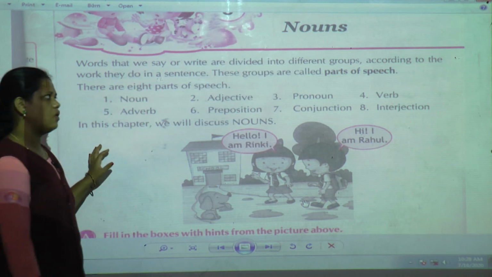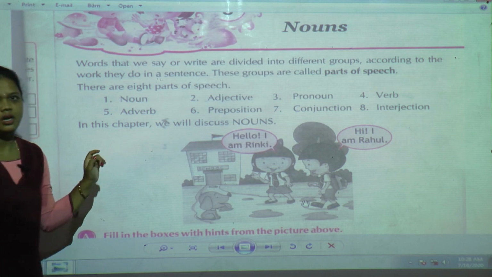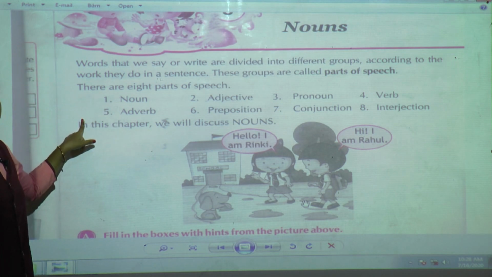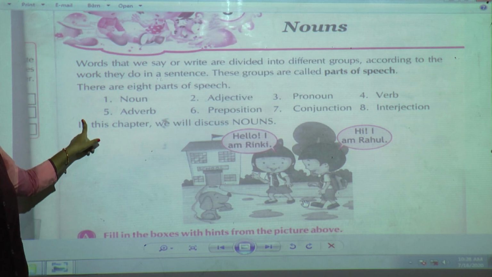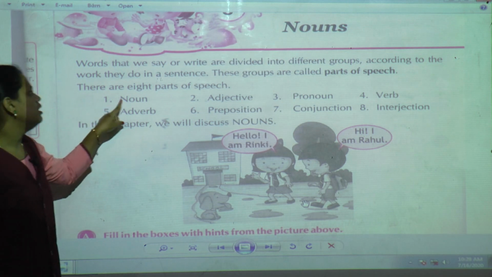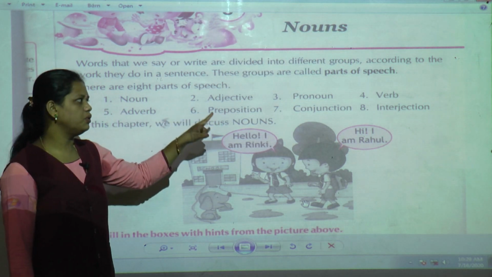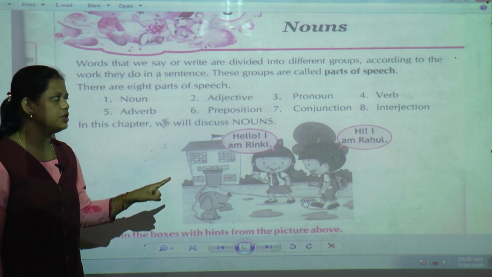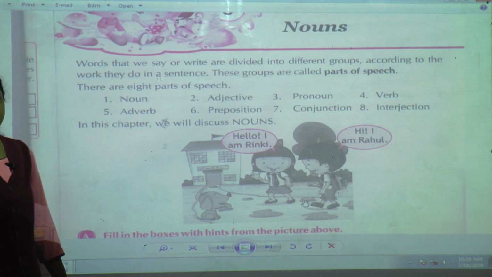These groups are called parts of speech. There are 8 parts of speech. Which are they? They are noun, adjective, pronoun, verb, adverb, preposition, conjunction and interjection.